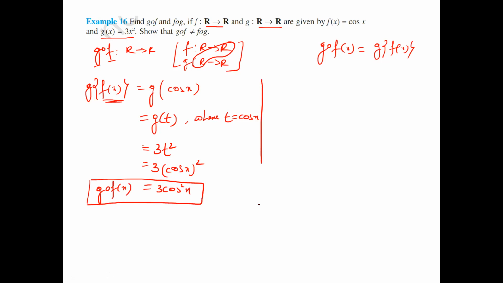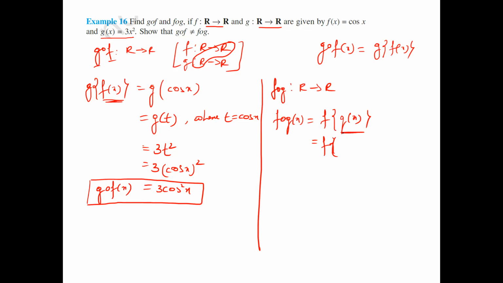Now g composition of f is finished, that is g of f. Now f of g. Again, this is also a function from real numbers to real numbers. f of g of x can be written as f of g of x. Now f as it is, and I have to write down the g of x value. g of x value is nothing but 3x square.